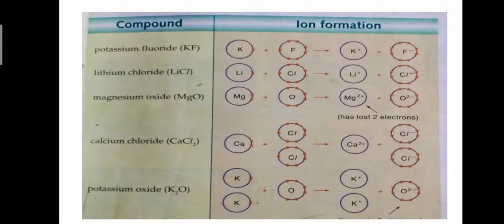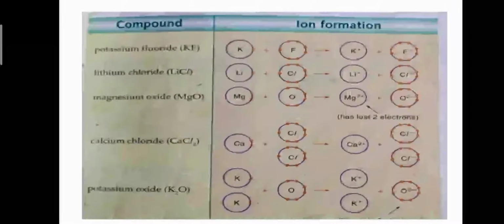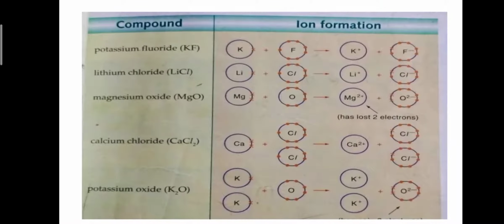Number 3, magnesium oxide. Magnesium has 2 electrons in its valence shell and oxygen has 6 electrons in its valence shell. Magnesium loses 2 electrons and oxygen gains these 2 electrons to form oxide ion, and magnesium forms a +2 magnesium ion.